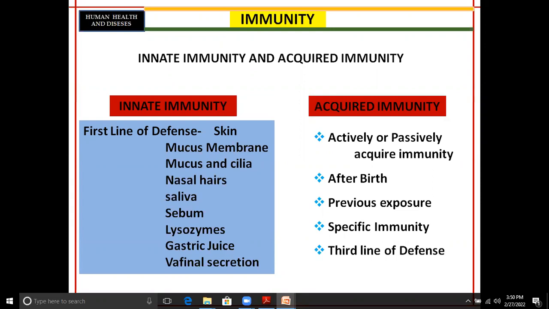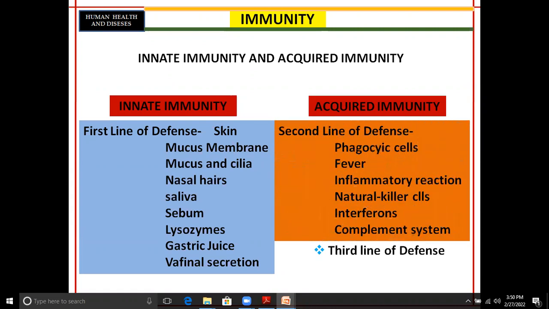These are the parts that comprise the non-specific innate immunity, that is the first line of defense mechanism. Then the second line of defense mechanism involves the participation of different types of phagocytic cells, as well as temperature, inflammatory reaction, natural killer cells, interferons, complement system, etc. Now, about interferon, many times questions were asked during different types of examinations. Interferons are the proteins produced against the infection of viruses.